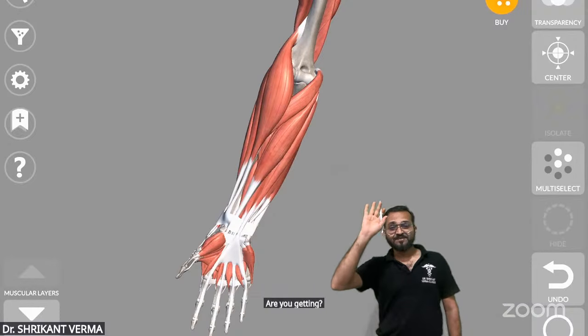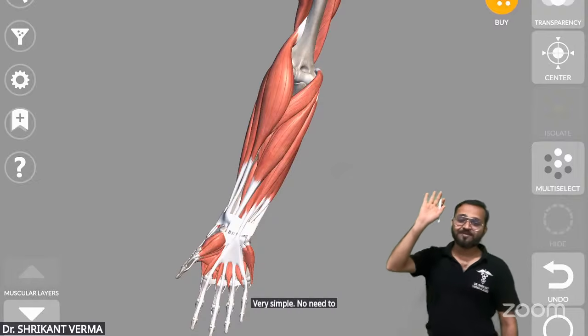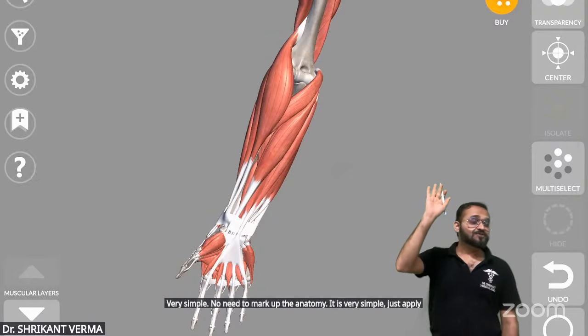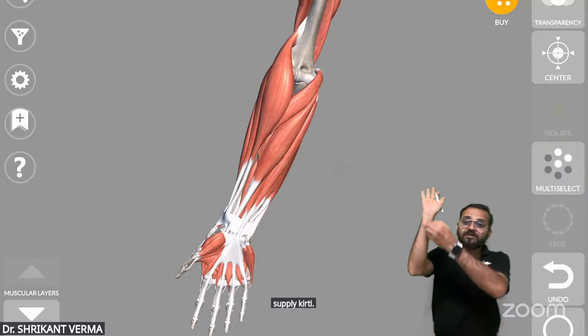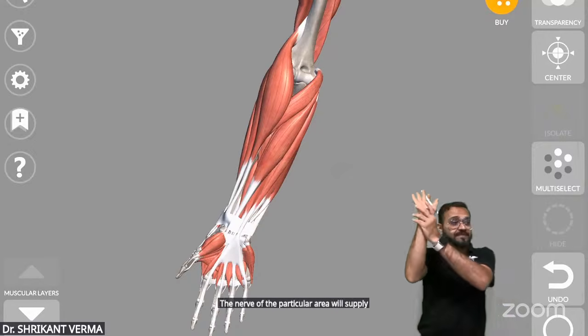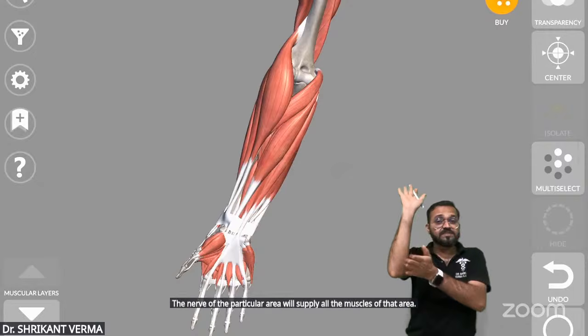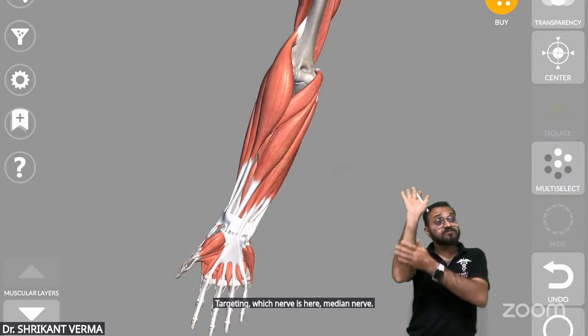Are you getting? Very simple. No need to mug up the anatomy. It is very simple, just apply the law. जो नर्व जहां रहती है, जहां बहती है, उसे सप्लाई करती है. The nerve of the particular area will supply all the muscles of that area. Which nerve is here? Median nerve. So the median nerve will supply all the muscles.